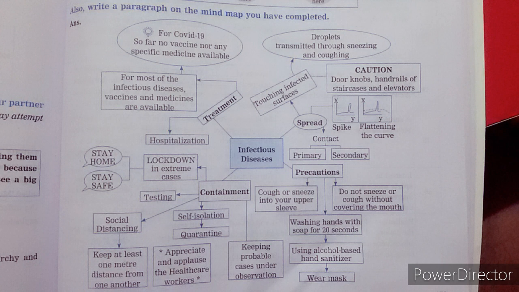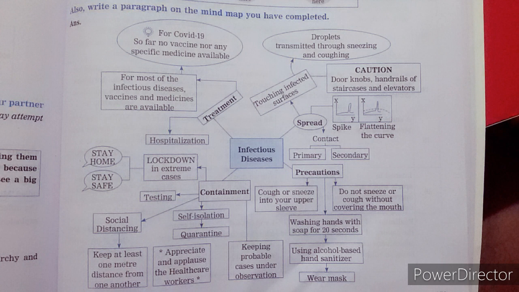The next is containment. How can we keep ourselves away from the disease? The first is lockdown in extreme cases. If a lockdown is in place, then definitely it would be helpful to keep the cases from growing. The next is self-isolation or quarantine, then testing, then social distancing.